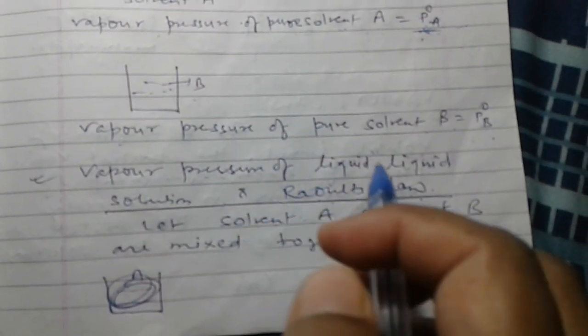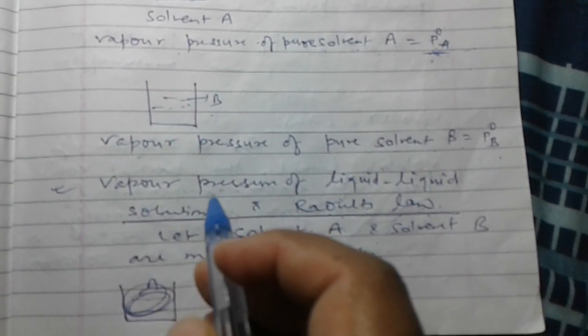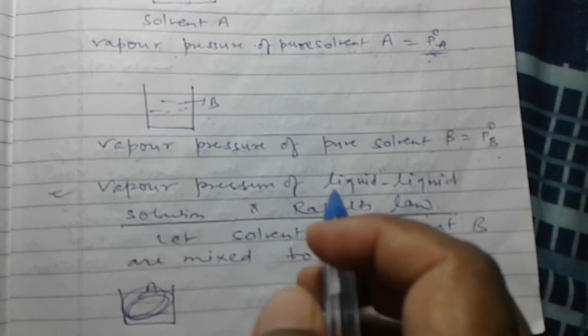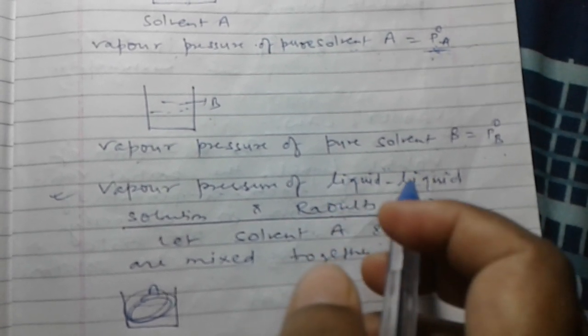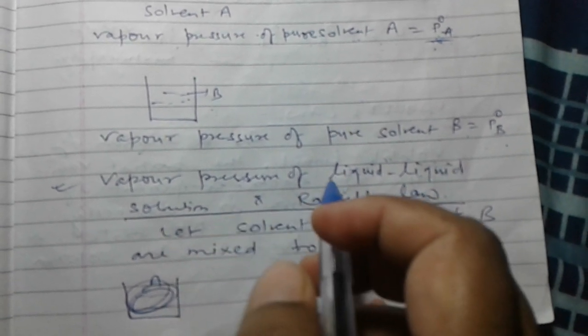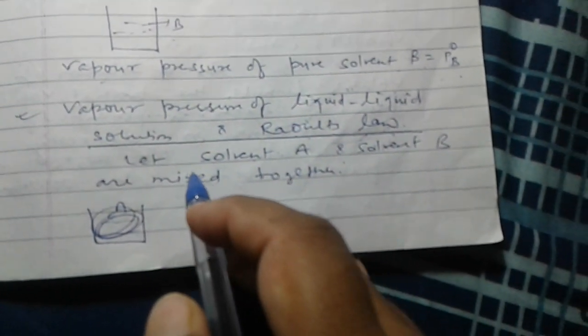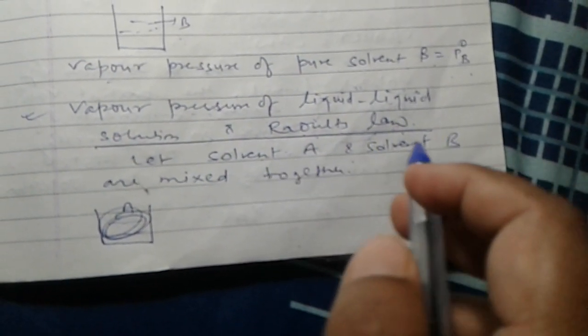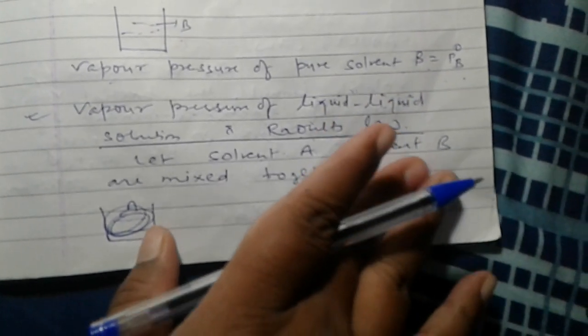Now we come to the next topic, vapor pressure of liquid solutions and Raoult's law. Now we discuss a solution in which two liquid solvents are mixed together. Suppose water and ethanol are mixed, or carbon tetrachloride and benzene are mixed. So here is a solution containing two liquid solvents mixed together. Let solvent A and solvent B be mixed together. Both are volatile solvents.